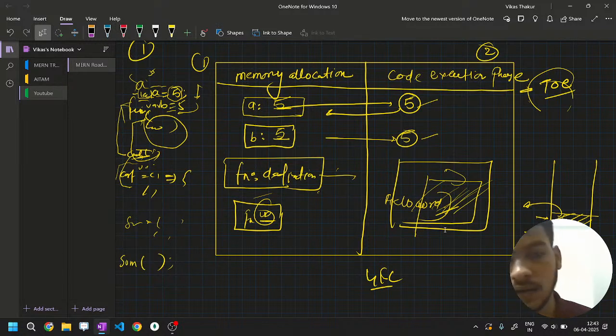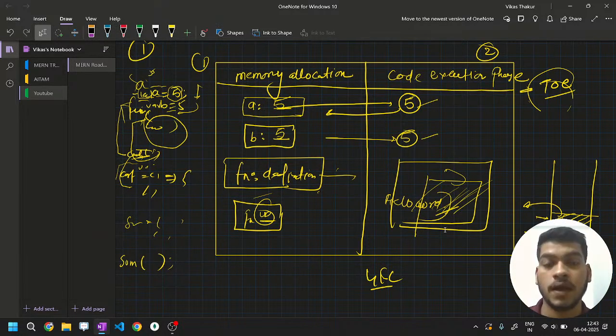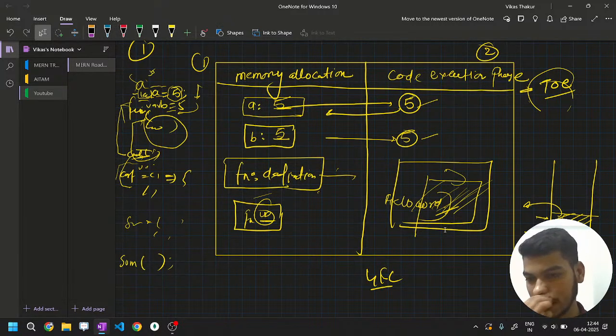How many of you have faced this issue when you assign a variable using let and const keywords, in the console statement it behaves in a certain manner, when you call it somewhere else and memory gets allocated in a different manner? Or when you assign a variable value using the var keyword, it behaves in a different manner. How many of you have faced this? Let me check the comments.